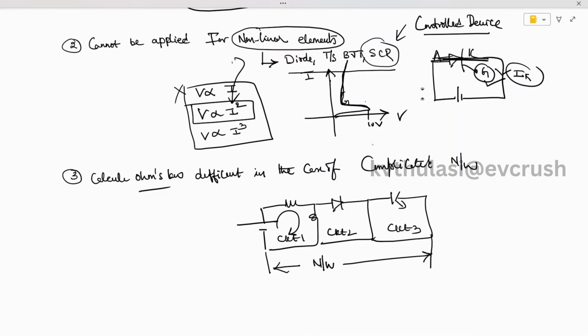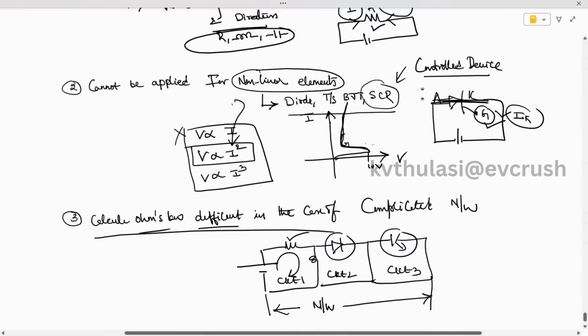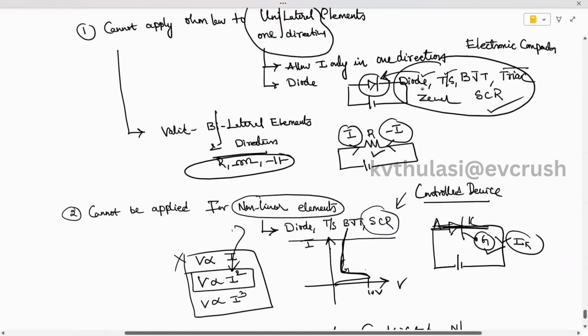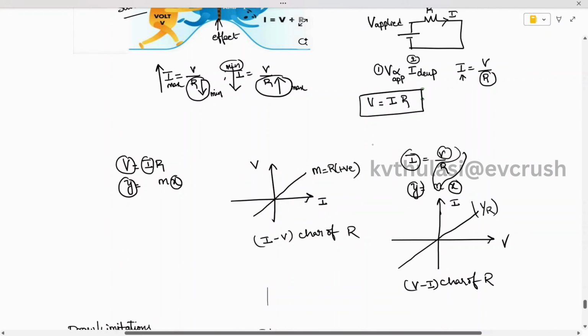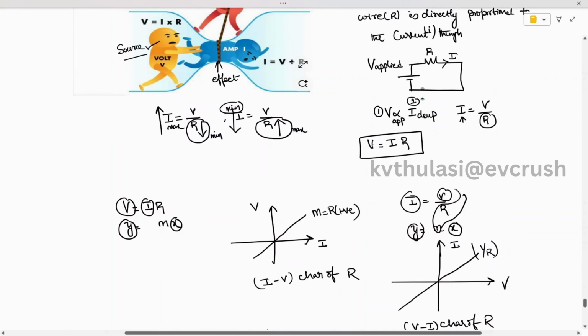For this complicated network, which consists of bilateral elements as well as unilateral elements and non-linear elements, it is very tough to calculate Ohm's law. That's the meaning of this sentence. Due to all these drawbacks, we cannot apply Ohm's law in the case of complicated circuits, non-linear elements, and unilateral elements. This is how we draw the IV characteristics of a resistor as well as the VI characteristics of a resistor.